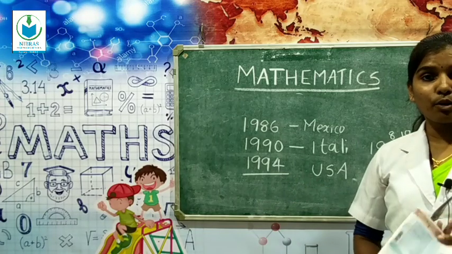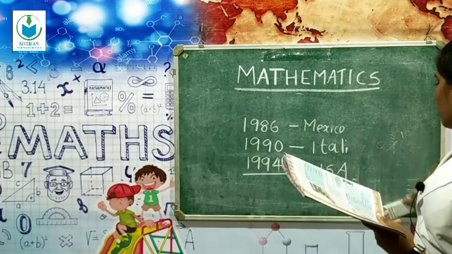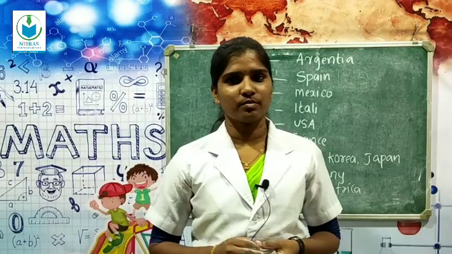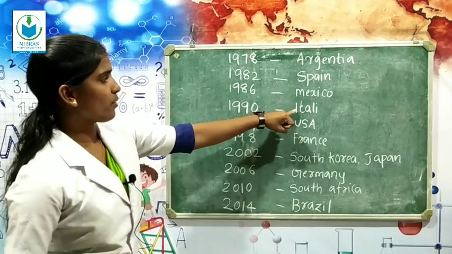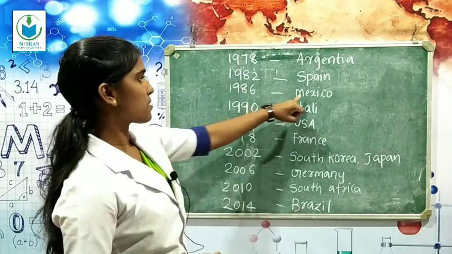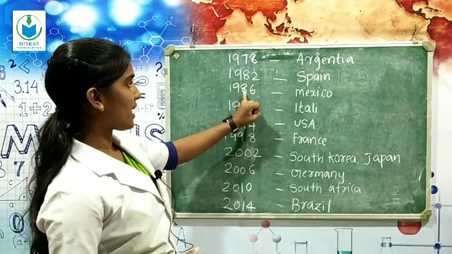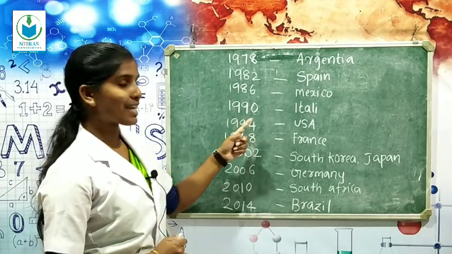For that I will give you a few minutes. Just find out the other years. All of you finished? Then look at this. First we write Italy 1990, then Mexico 1986, and then USA 1994.